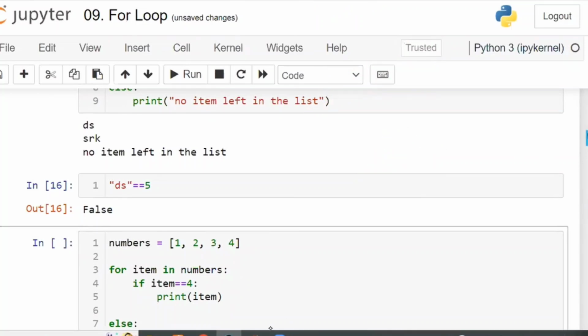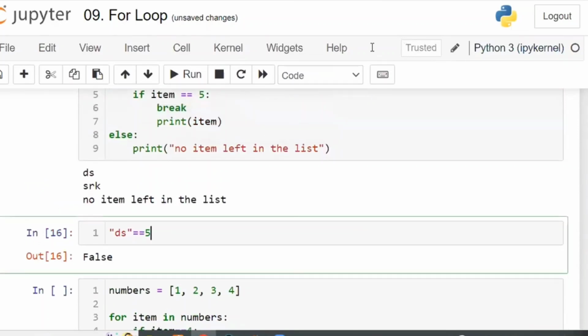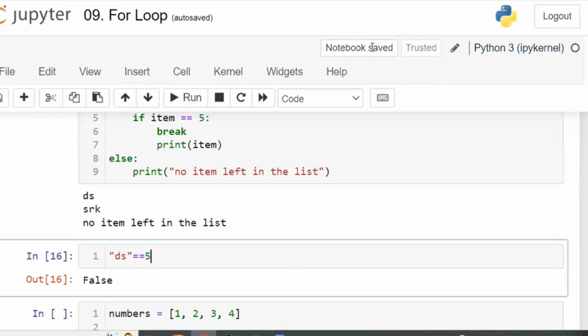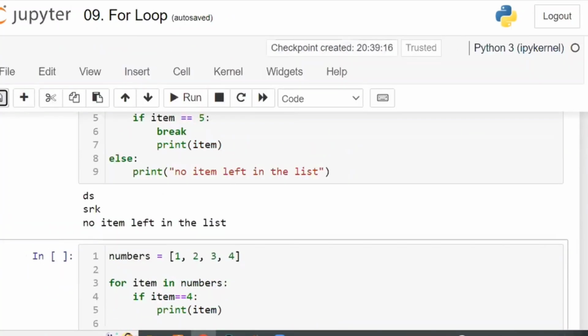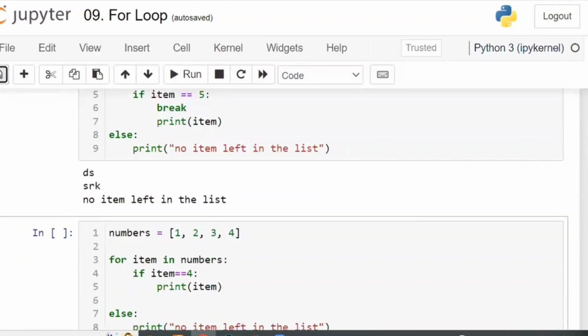So first you have to understand that one, right? Since the condition is false, the if block will be ignored. If the condition is true, the if block will be executed. That's it. For the if block execution, it requires only the output as either false or true. That one only it will see. It will not see the item names. Condition true or false, that's it. Now, if you are using an arithmetic operator, it means error. Comparison operator will not give the error. First, you practice the operators.